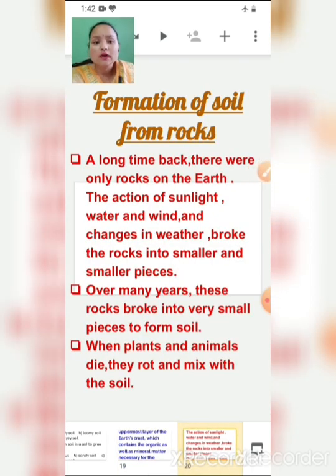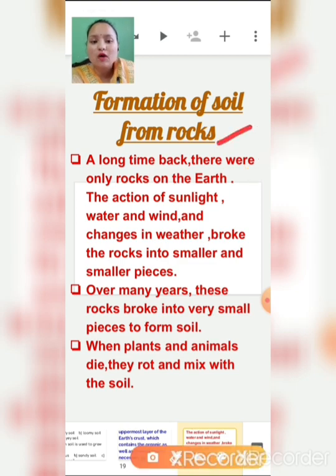Then how is soil formed? Formation of soil from rocks. Soil is formed from rocks. A long time back there was no soil, there were only rocks on the earth.